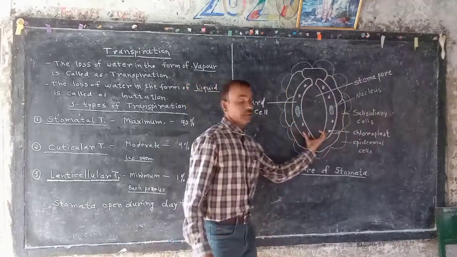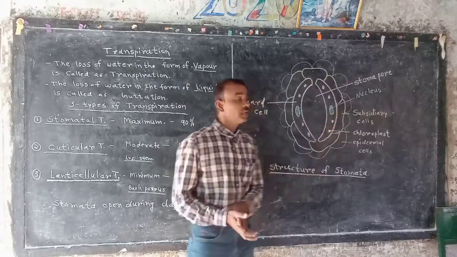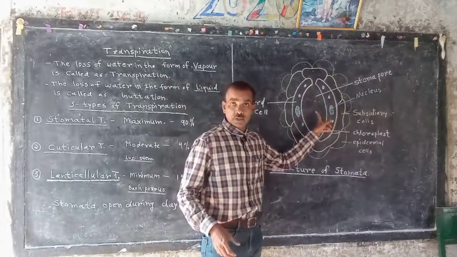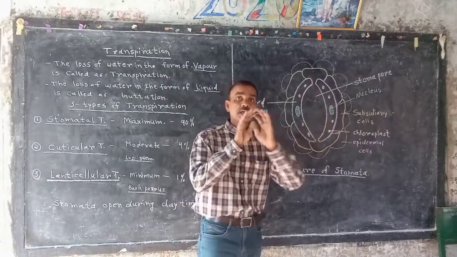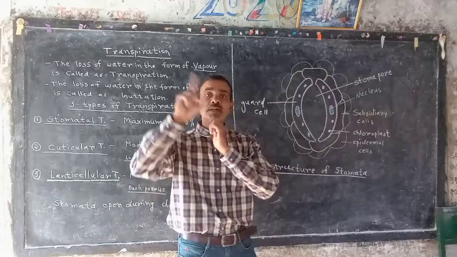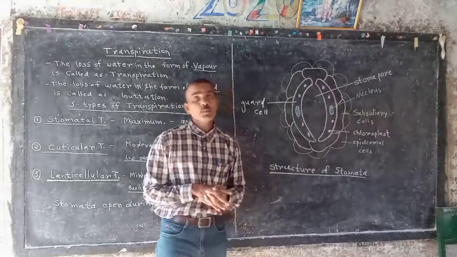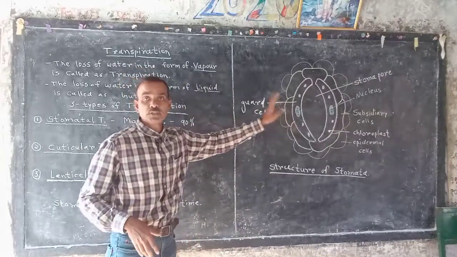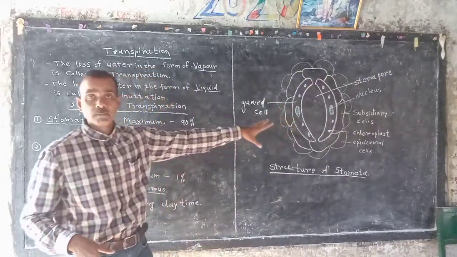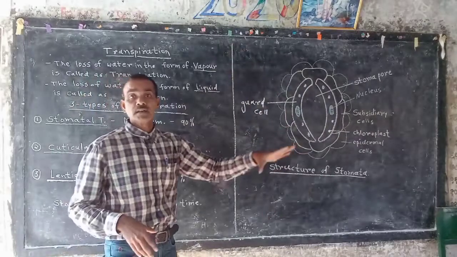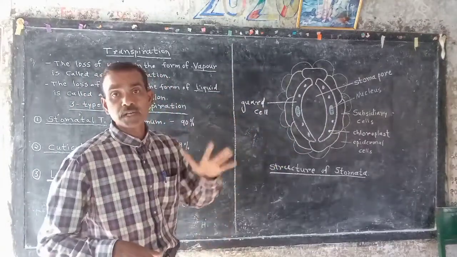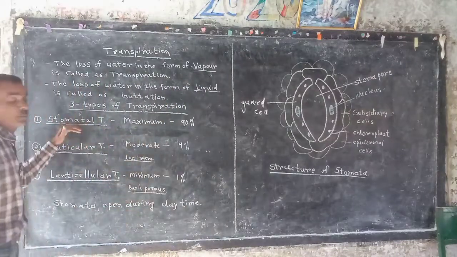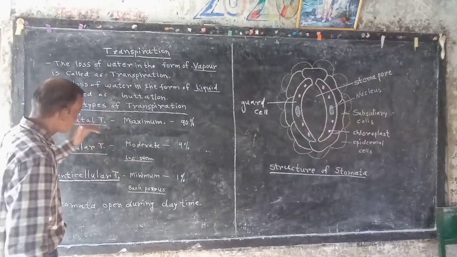In the guard cells, there is a presence of nucleus and chloroplast. That opening, the stomatal pore, is responsible for transpiration, the loss of water in the form of vapor. That is stomatal transpiration, maximum 90% of total transpiration.